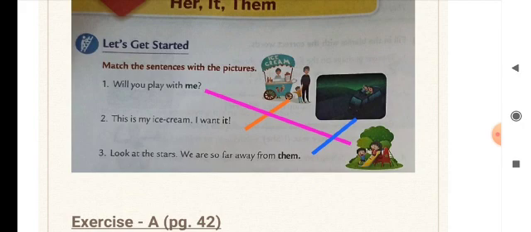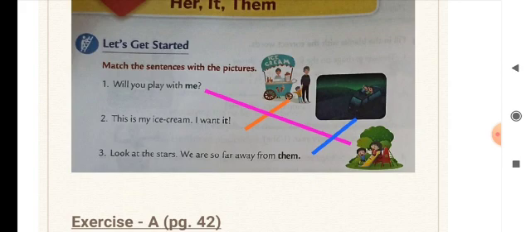Number 3, look at the stars. We are so far away from them. So here, two people are talking to each other and one person is saying look at the stars. The naming word used here is stars, and it is in plural form. We are so far away from them.